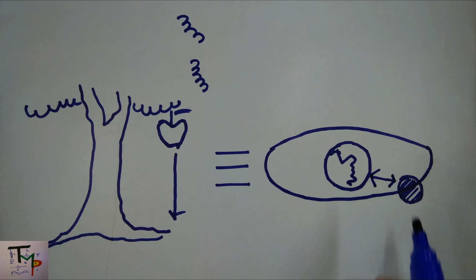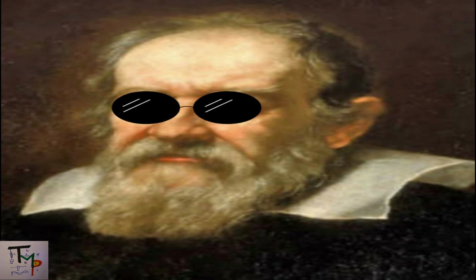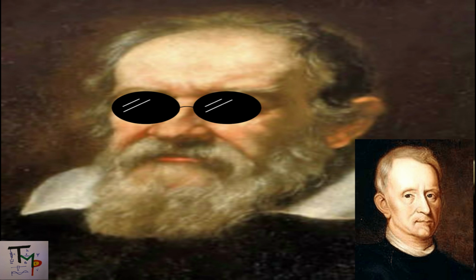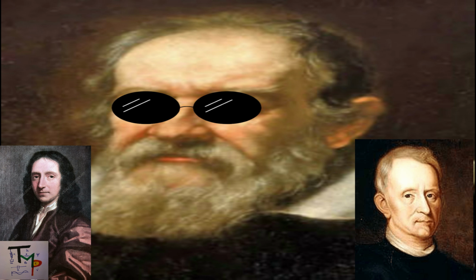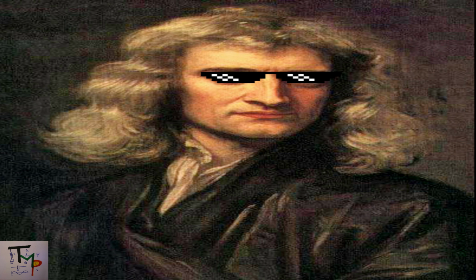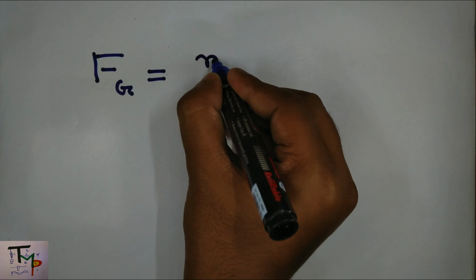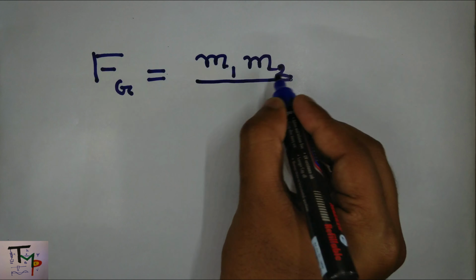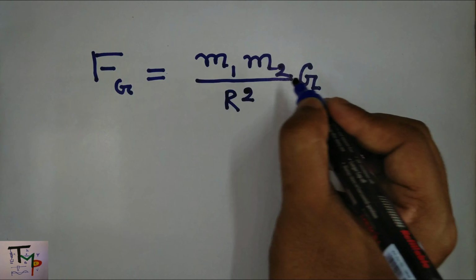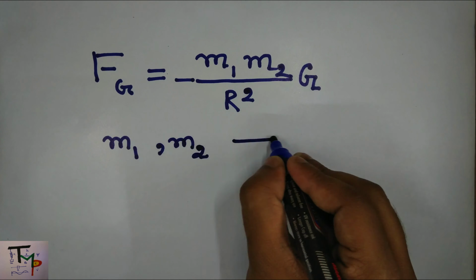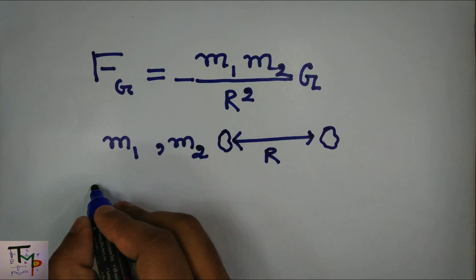Actually, it was Galileo who first thought that they were the same. Some of Newton's friends, like Robert Hooke and Edmund Halley, also thought that they are the same. But Newton was the first to express it mathematically. The gravitational force is proportional to the multiplication of the masses and the inverse square of the distance between them. The G here is the gravitational constant and the minus sign indicates the force is completely attractive in nature.